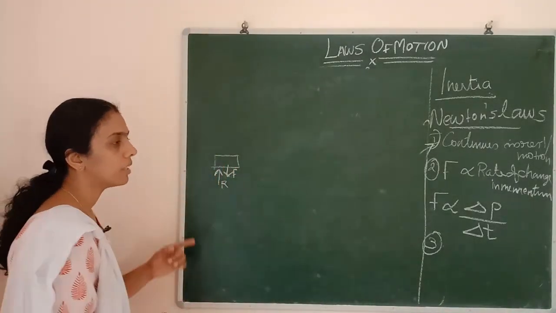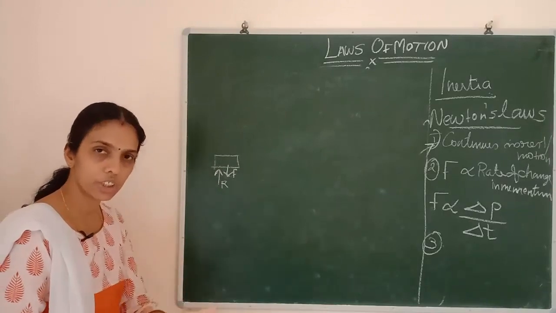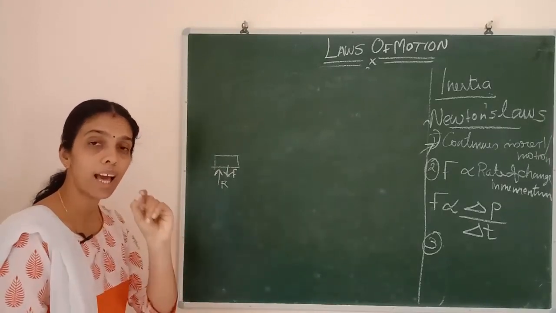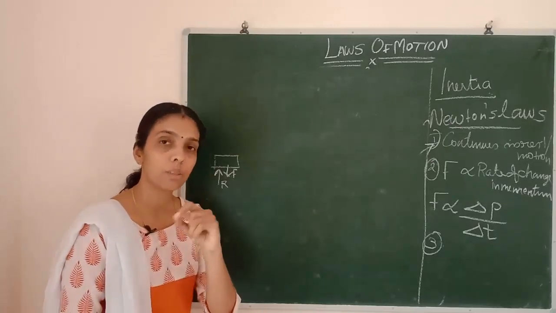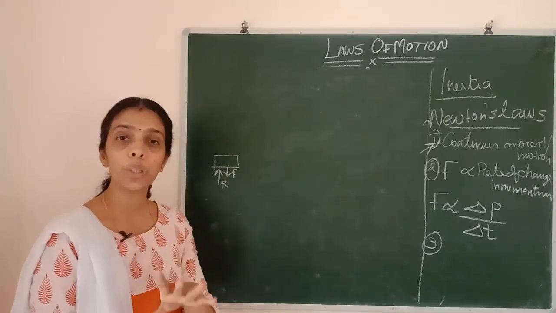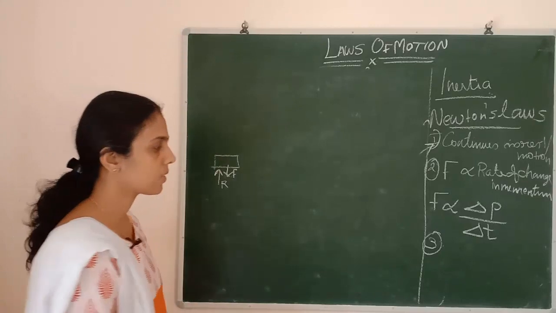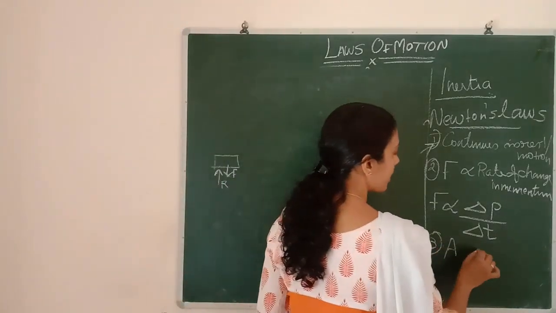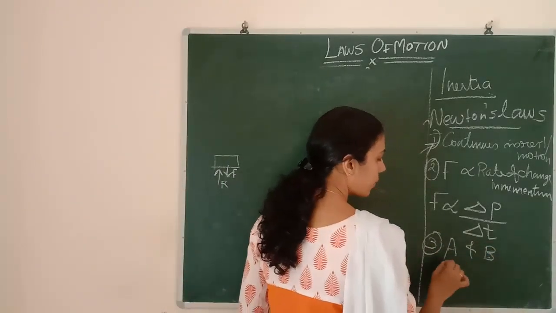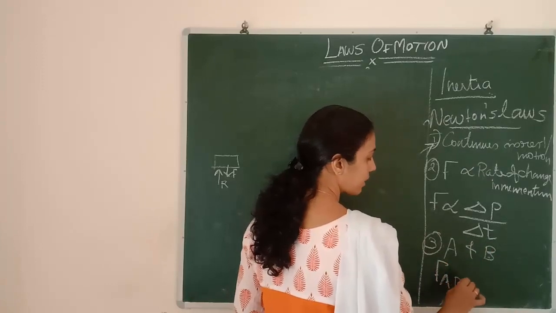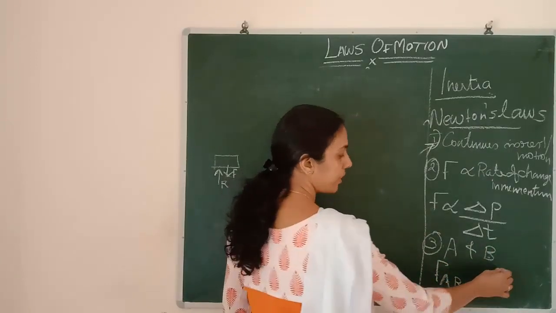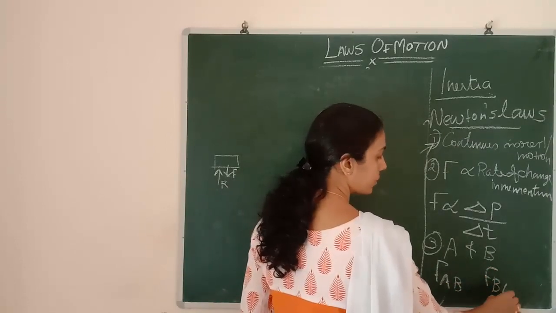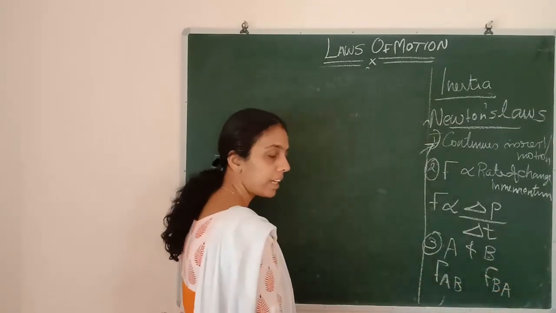So for every action there is an equal and opposite reaction, provided the action and reaction happen in different objects. If A and B are two objects, and A is acting a force on B, then B will be acting a force on A, isn't it?